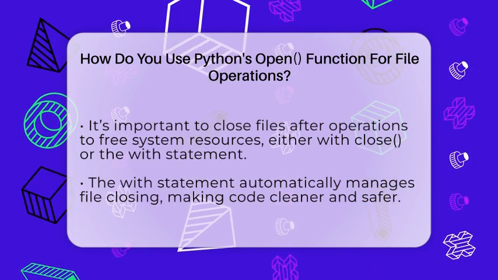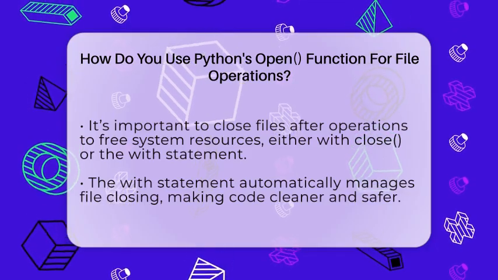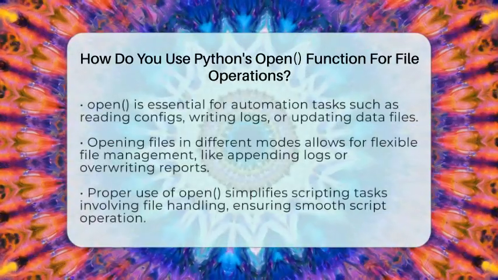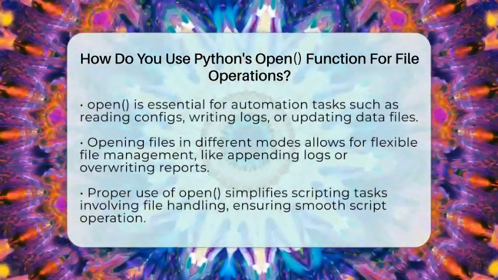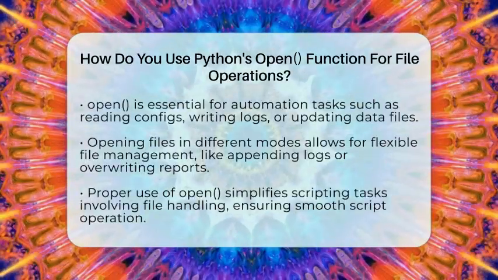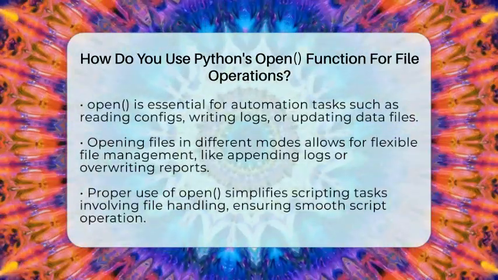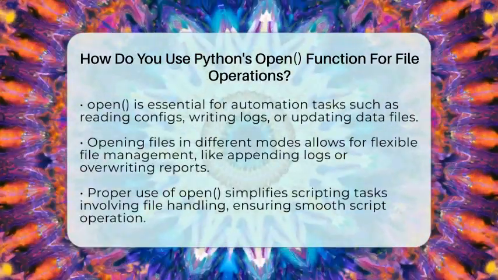In automation and scripting, open is your go-to tool for handling files. You can read configuration files, write logs, or update data files easily. For example, you can open a log file in append mode to add new entries without losing previous logs. Or you can overwrite a report file by opening it in write mode and writing fresh data.